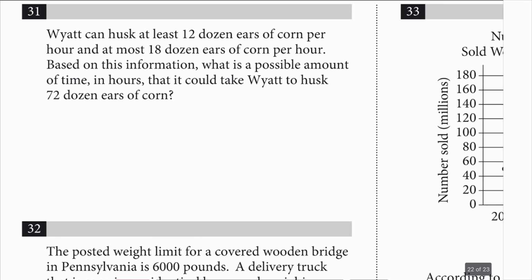Number 31. Someone can husk at least 12 dozen ears of corn per hour. If you didn't understand what that meant, that's totally fine. And at most 18 dozen ears of corn per hour. Okay, whatever. So 72 dozen ears of corn.